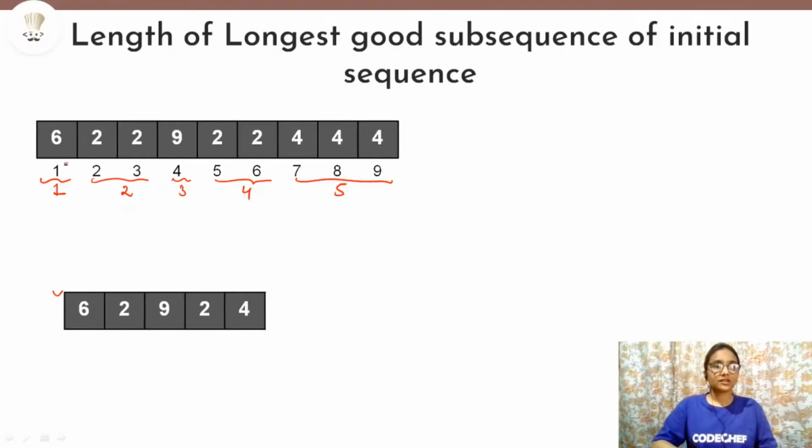How? Because between each of the two groups, there will be a change in the element. Like when there is a transition from group 1 to group 2, the adjacent elements have to be different, right? 6 and 2 are not identical. It can never be identical because they are a part of two different groups.